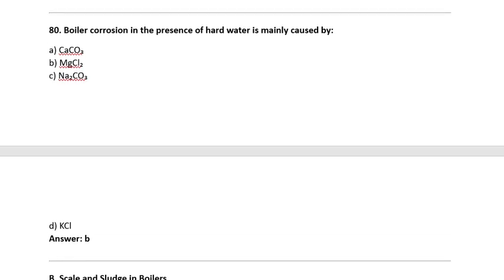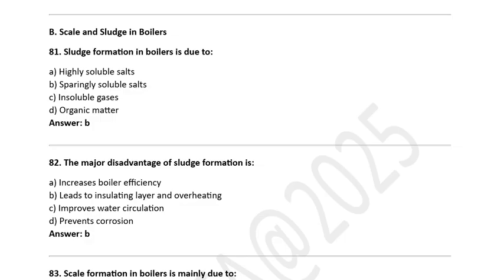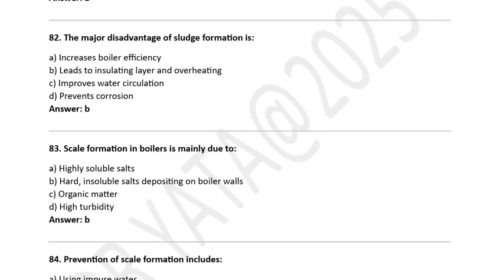Magnesium chloride is mainly responsible for corrosion in the presence of hard water. Sludge formation in boilers is due to: A. Highly soluble salts, B. Sparingly soluble salts, C. Insoluble gases, D. Organic matter. Correct option is B, sparingly soluble salts. The major disadvantage of sludge formation is: A. Increases boiler efficiency, B. Leads to insulating layers and overheating, C. Improves water circulation.